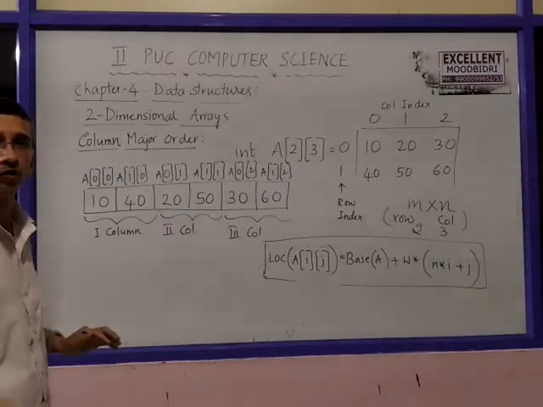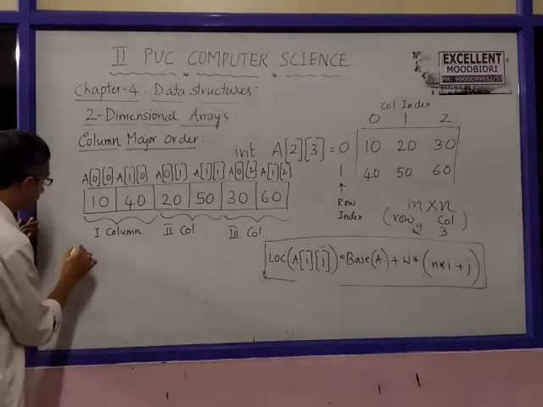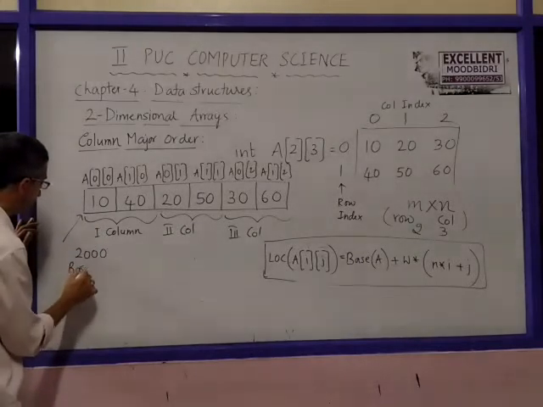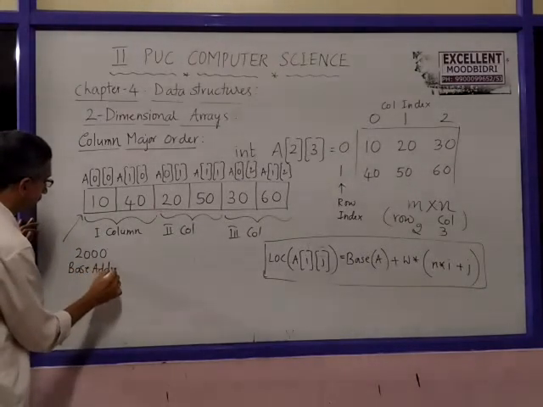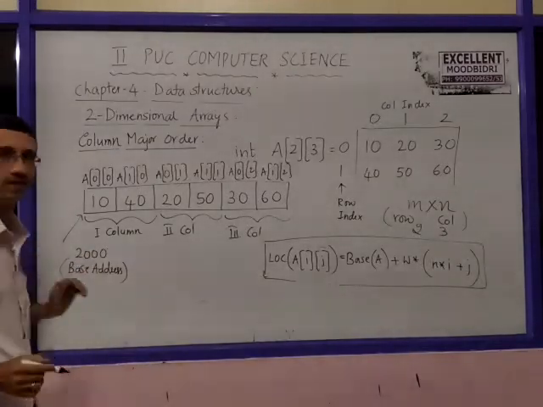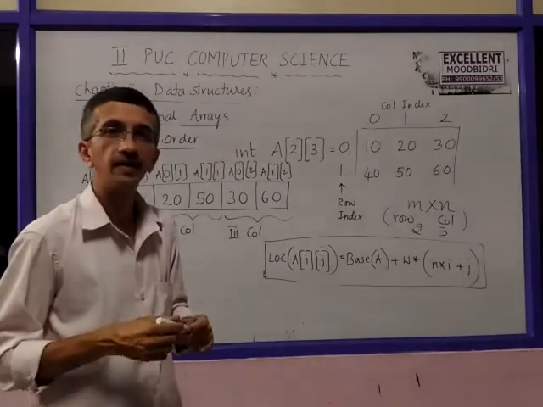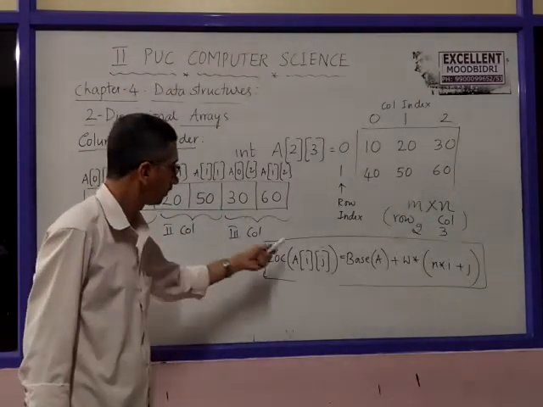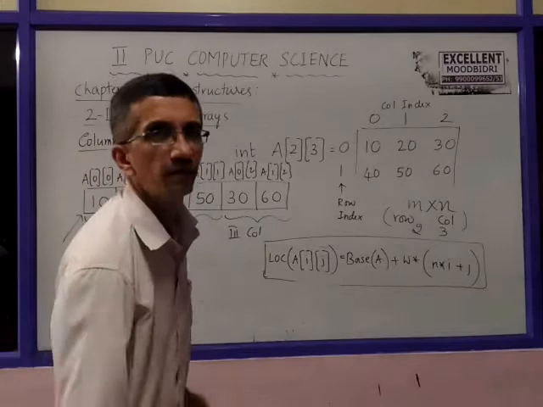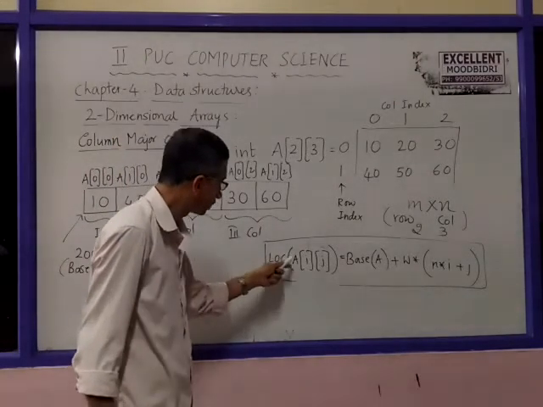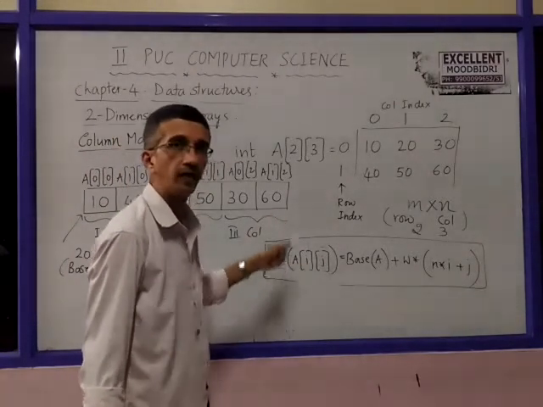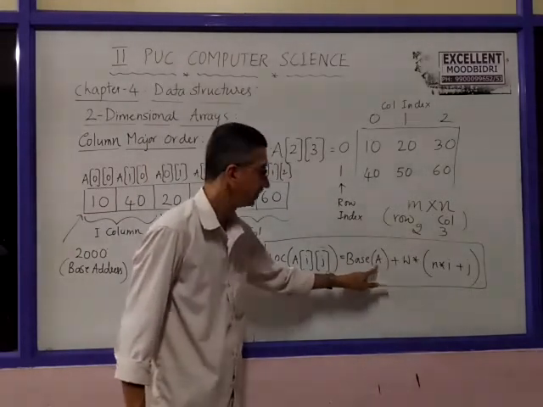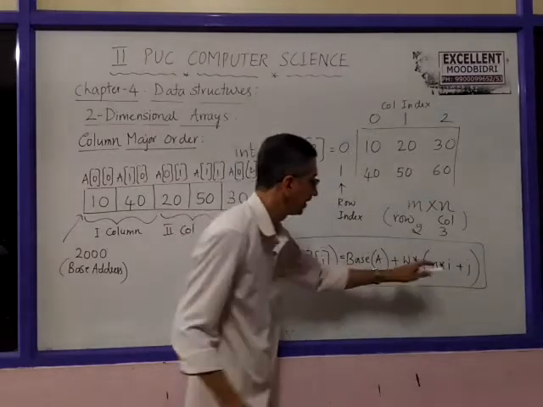Now let us write the formula. Suppose the base address is 2000. How to get the memory address of any item using the column measure order? The formula is similar, but the location of A of i, j, the address of any item according to the column measure order, is equal to base of A plus width into, only here is the change.